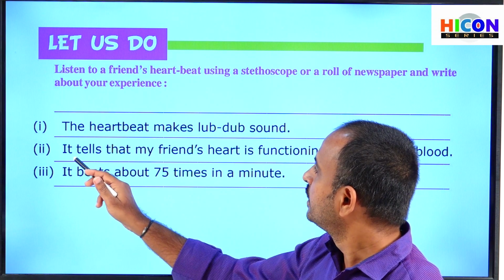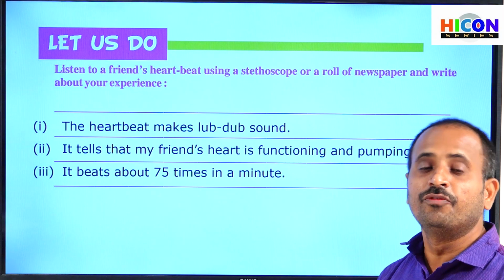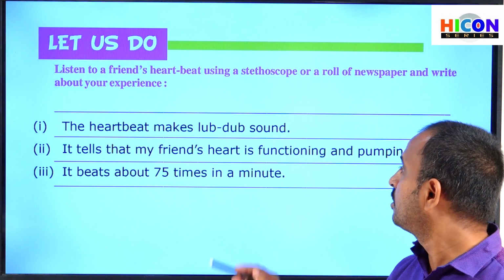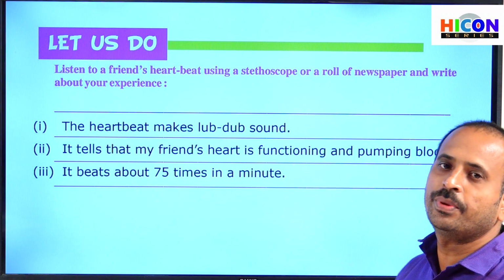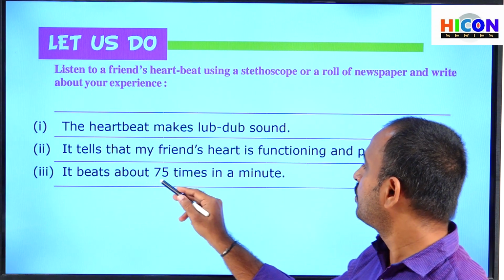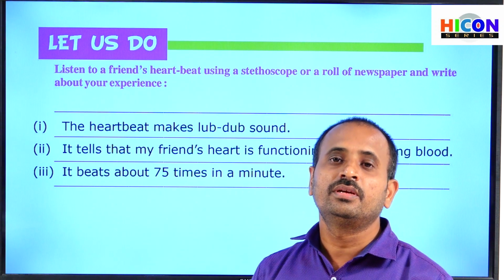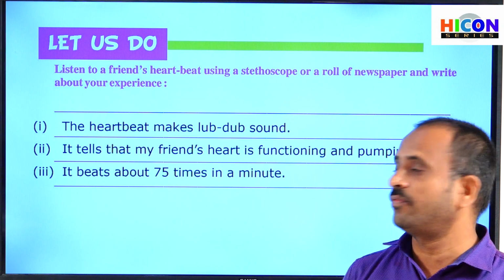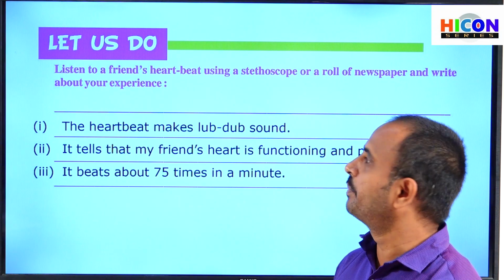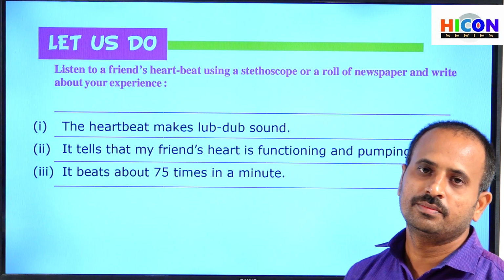And the other one is it tells that my friend's heart is functioning and pumping blood. If you hear the heart beating, it means his heart is functioning and it is pumping blood to every part of his body. And another one is it beats about 75 times in a minute. If you count the heartbeat, generally it beats about 75 times in a minute. So these are the observations we can make from our heartbeat. So note down in your notebook.